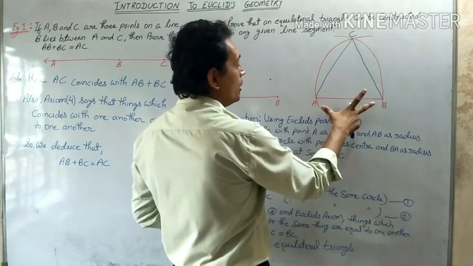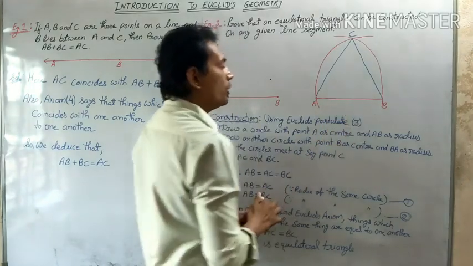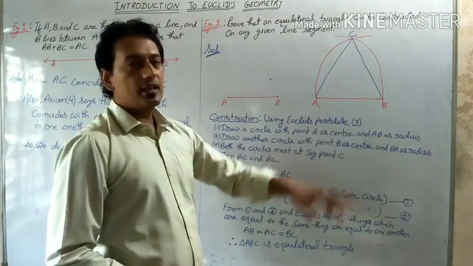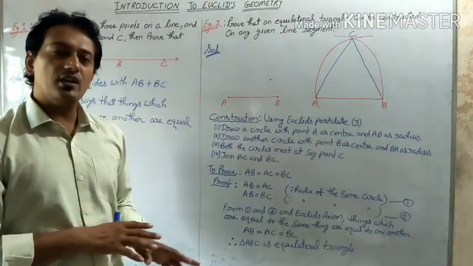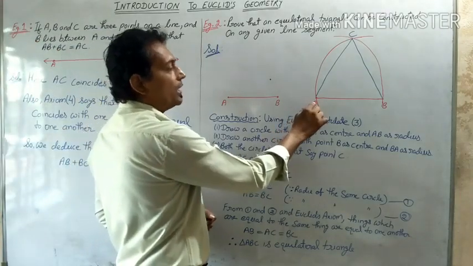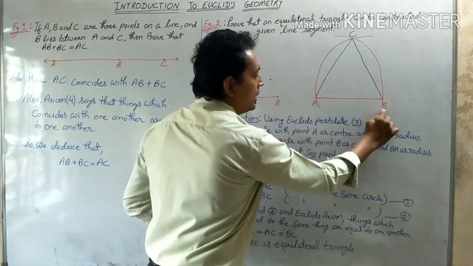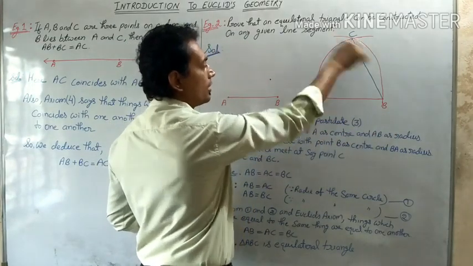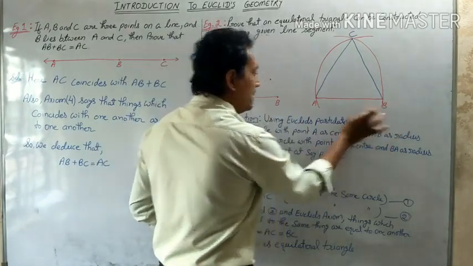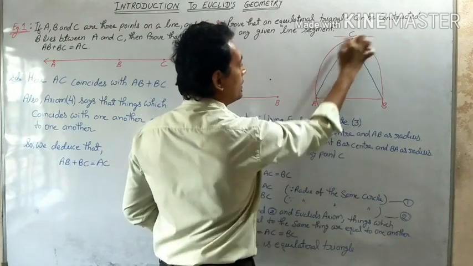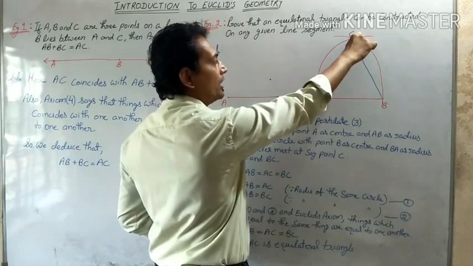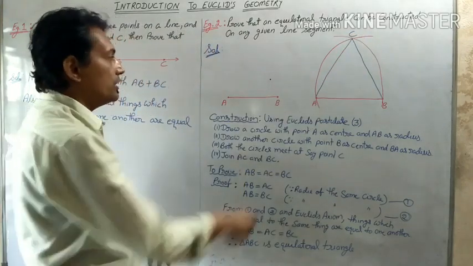So what we have done is from line segment AB, we are doing one construction using Euclid's postulate 3. Euclid's postulate 3 says that we can draw a circle with any center and any radius. So first of all, we are drawing a circle with point A as center and AB as radius. This is the circle. And we are drawing another circle with point B as center and BA as radius. Both the circles meet at a point, let's say C. So this is the construction.